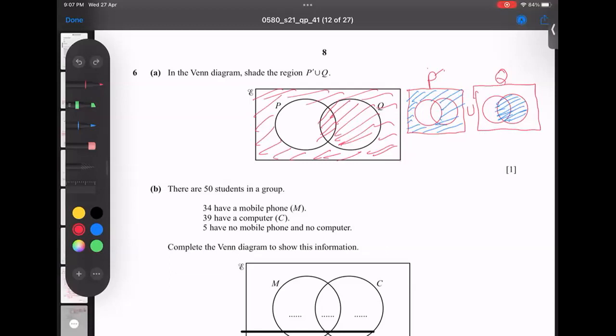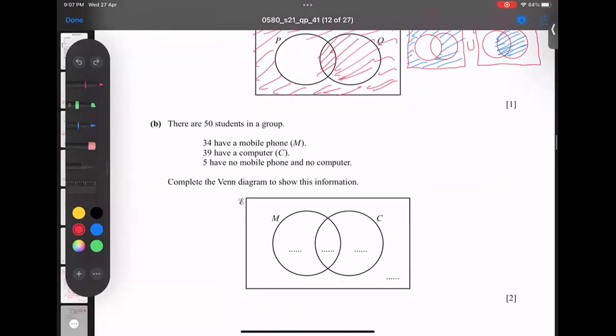Let's go for the next, 6B. First of all, when this kind of Venn diagram question comes, check whether the common part is given in the question. I think it's not given. 50 is all together, so the universal number of all things is 50. Having mobile 34, having computer 39, and no mobile is 5. So 5 comes outside. And whenever it's not given, assume the middle part as X always.